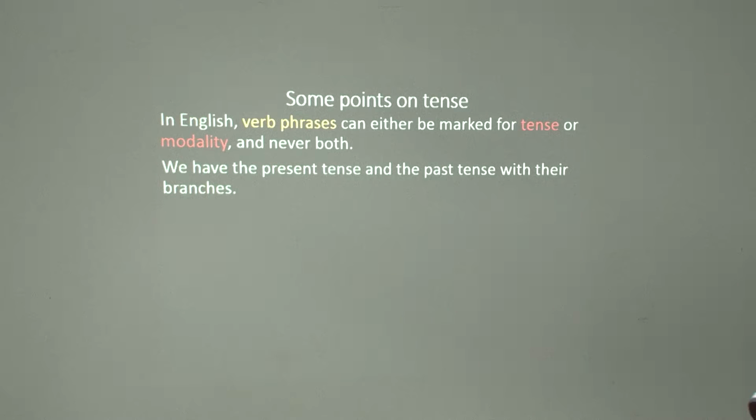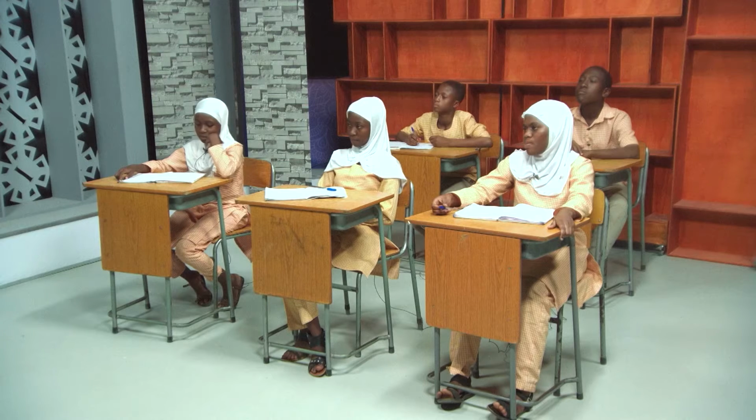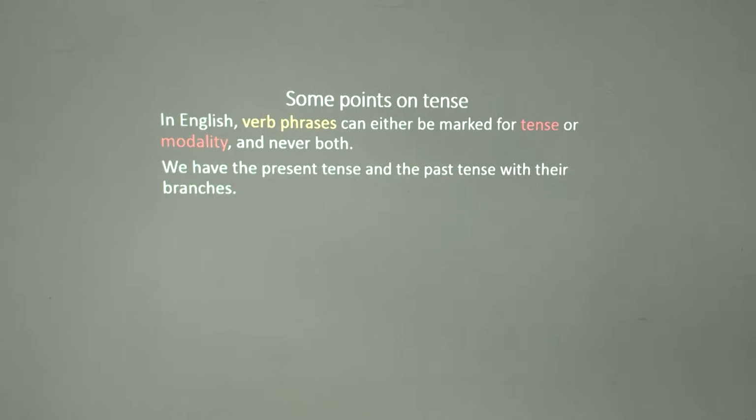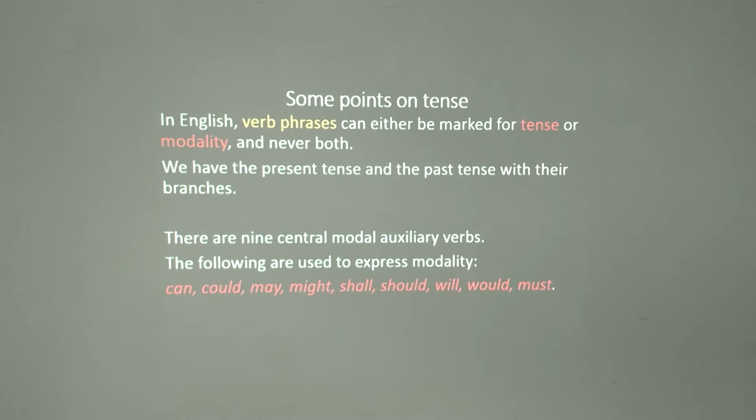We looked at them in detail. We looked at the verb forms, and we also looked at how we use them or how they are being used. Good. Let's continue. And then when it comes to modals, we have 9 modals, 9 modal auxiliaries that we use in the English language. And these include can, could, may, might, shall, should, will, would, and must.